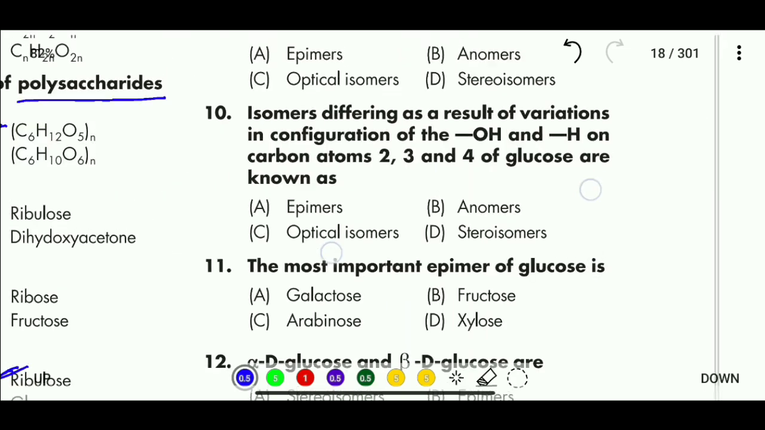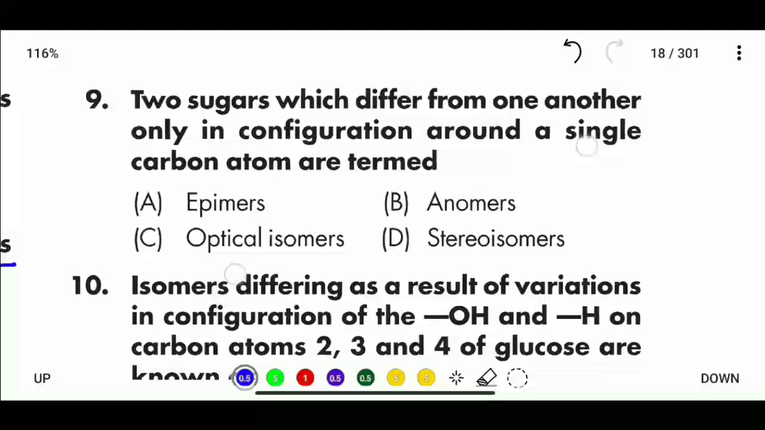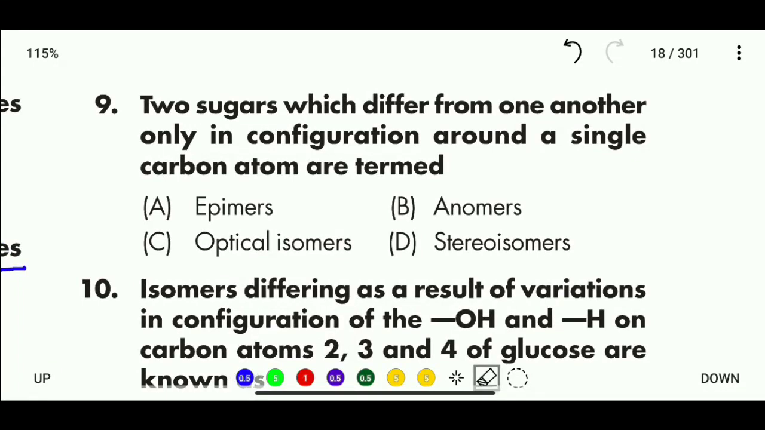Okay, let's talk about question number 9. The two sugars which differ from each other only in configuration around a single carbon atom are termed: epimers, anomers, optical isomers, or stereoisomers. So the correct answer for this question is that two sugars which differ from one another only in configuration around a single carbon atom are termed epimers.